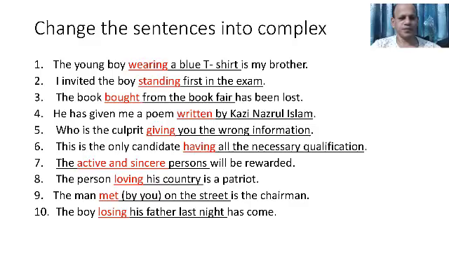So this is how you can understand which clauses you have to bring here. For example, number 1, wearing is a present participle, an adjective, qualifies the noun boy, young boy. So if you want to make it complex, you have to use an adjective clause there in place of wearing.